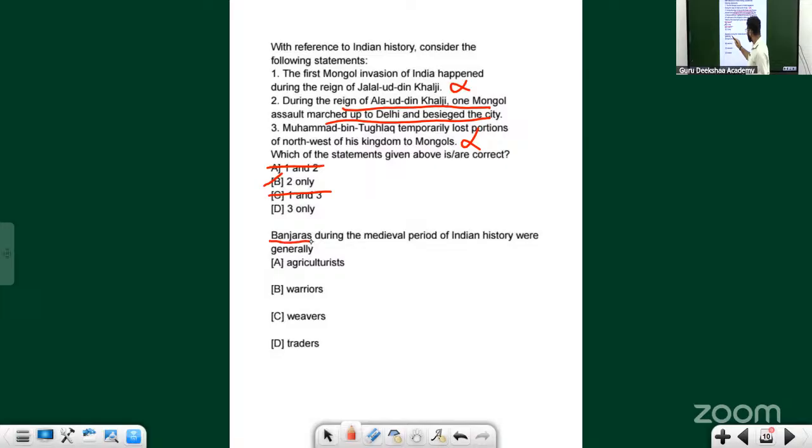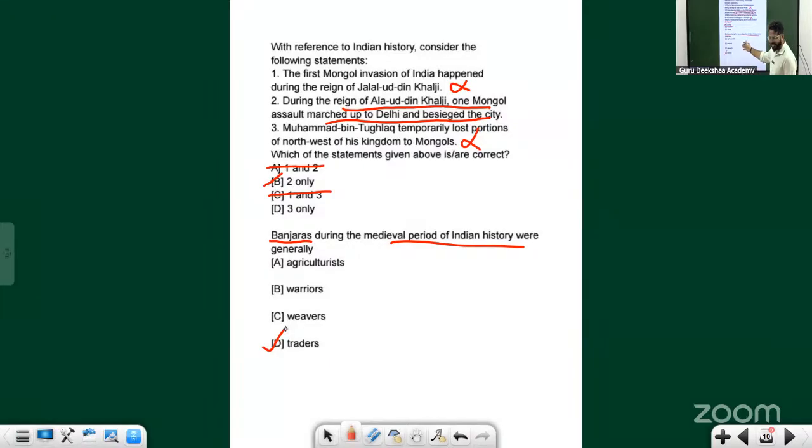This we haven't talked about. Banjaras during the medieval period of Indian history were generally traders. How did you not know about this? Banjara means they won't live in the same place. They won't stay in a single place. What they used to do is load huge caravans with things needed by the people, and move from one place to another, selling the things. So these Banjaras were nothing but traders.